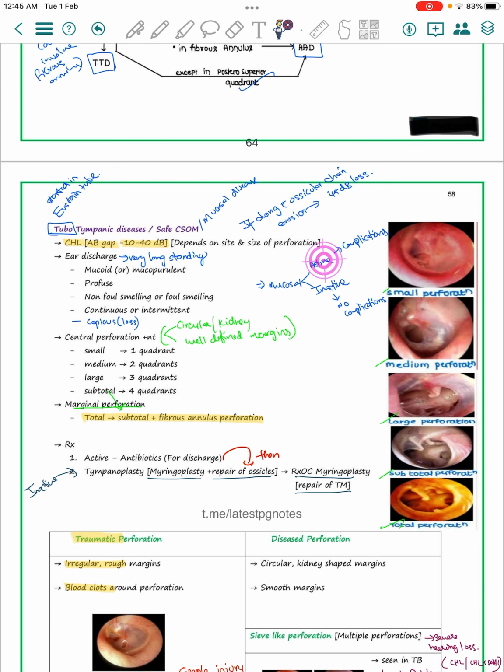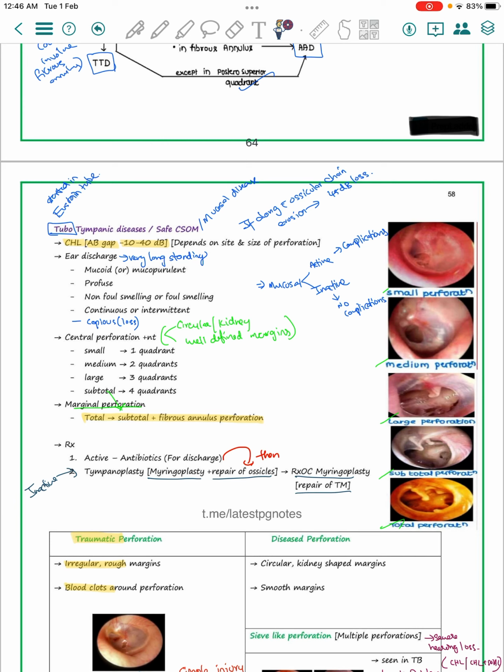If ear discharge is present, it is known as active. If it is absent, it is known as the inactive stage. Depending on the complications, it is active, and if there are no complications it comes under inactive. The central perforations are circular or kidney shaped, whereas a traumatic perforation due to slapping causes an irregular perforation. But here there are well defined margins.